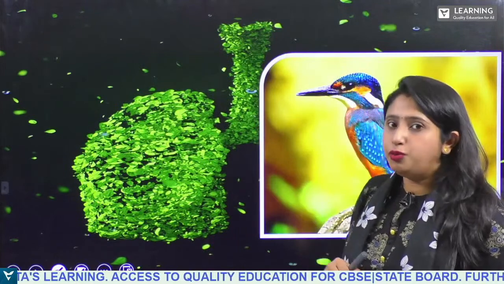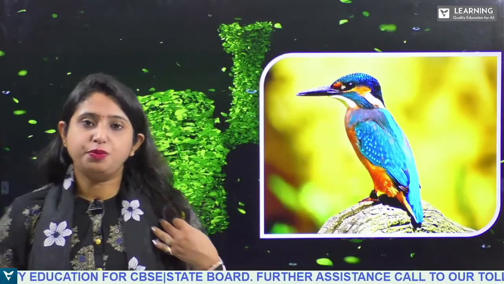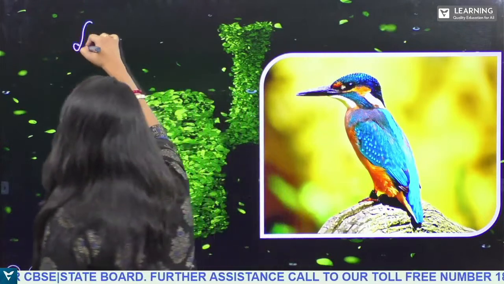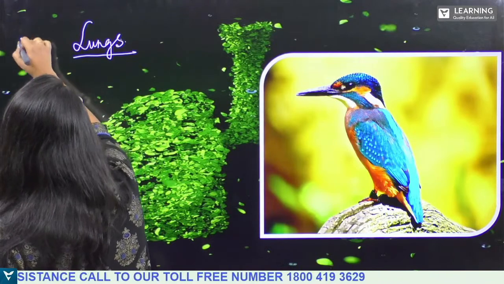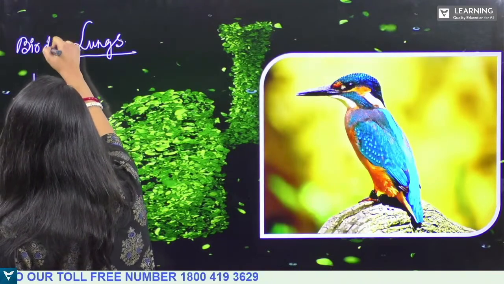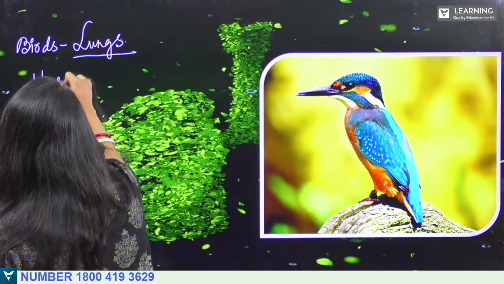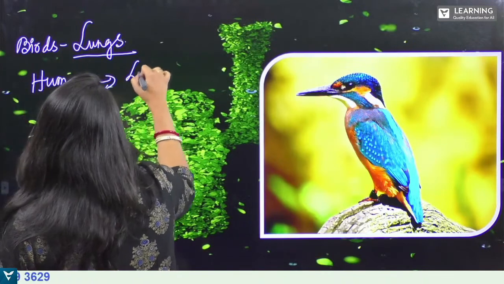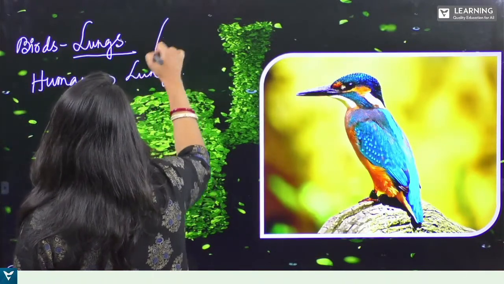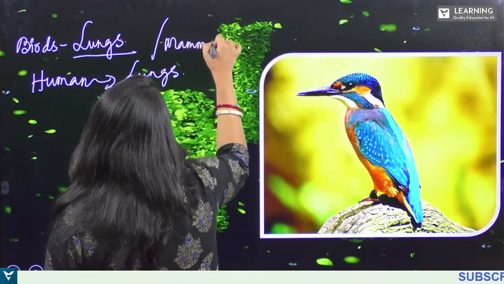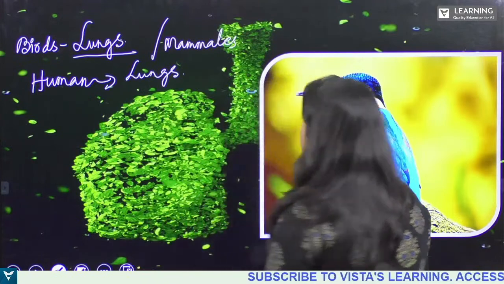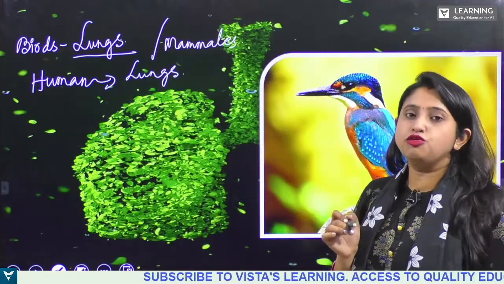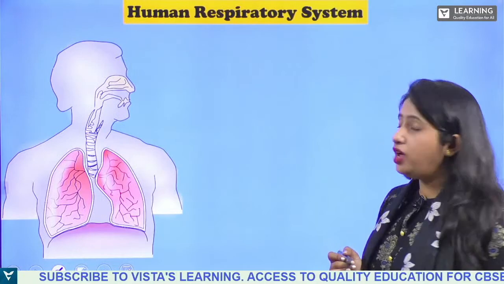Now, in case of birds and mammals, they respire with the help of lungs, right? And in case of human beings also, we have lungs. All the mammals respire with the help of lungs. In human beings also, we have a pair of lungs.